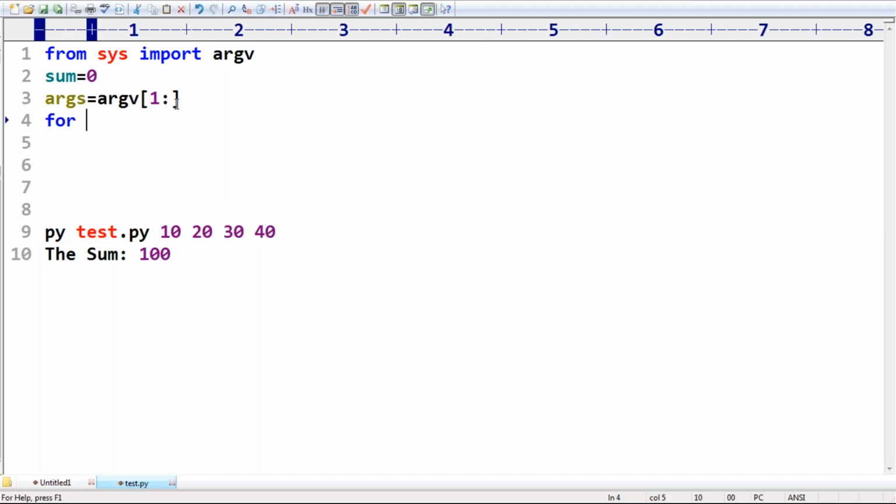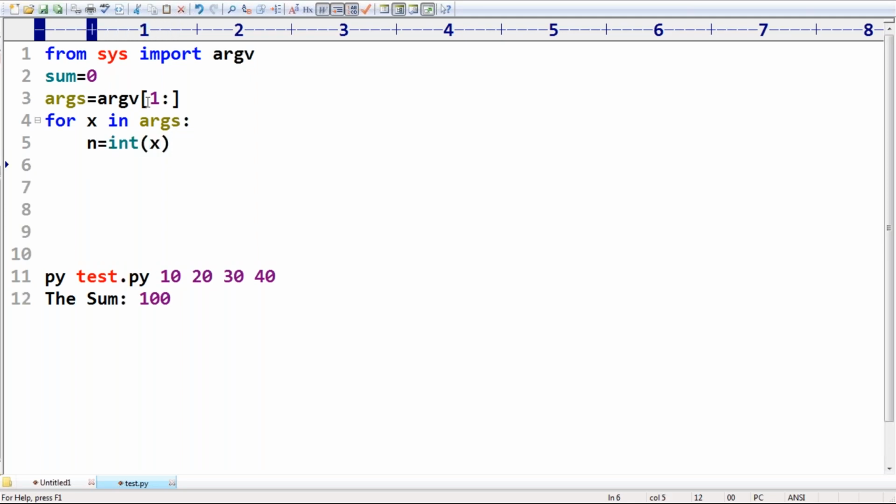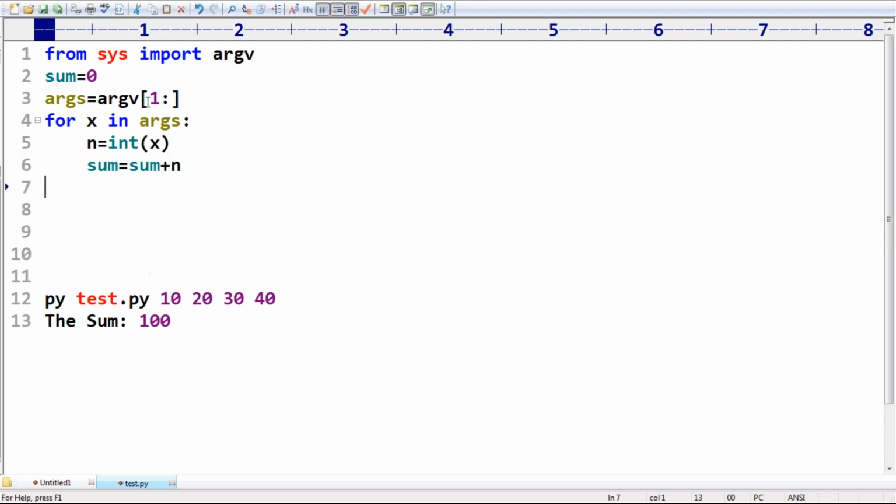Next, for x in args. First thing, let me typecast this x into int type. n is equal to int of x. And then add this number to the sum: sum is equal to sum plus n. That's all. This cycle by default will be repeated for every number present in the list.